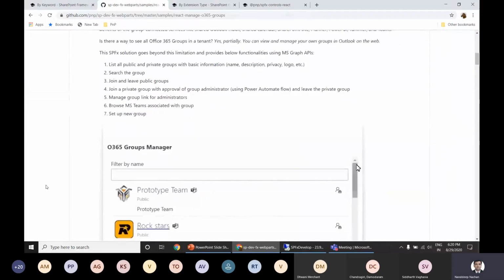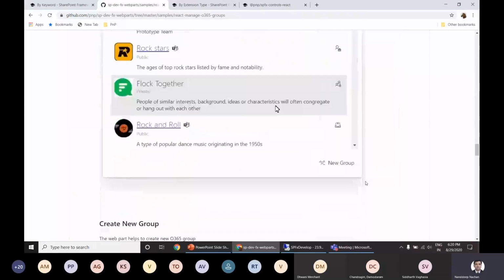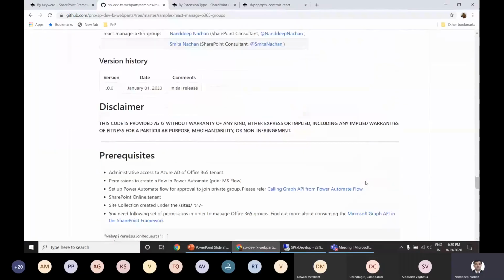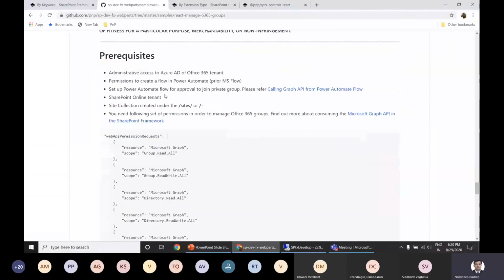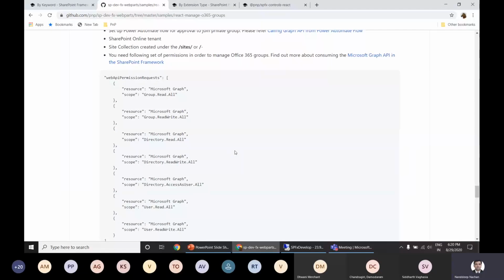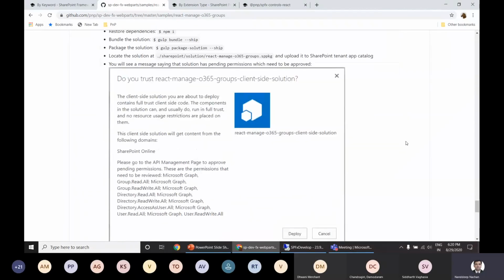So again, we have a summary here, but for example, if you refer to the API permissions for this particular solution, then you will notice that this solution is using those permission requests. So whenever you deploy this solution into your tenant, these are the scopes or requests that you will have to approve. And once you do that, you will be able to use this solution.